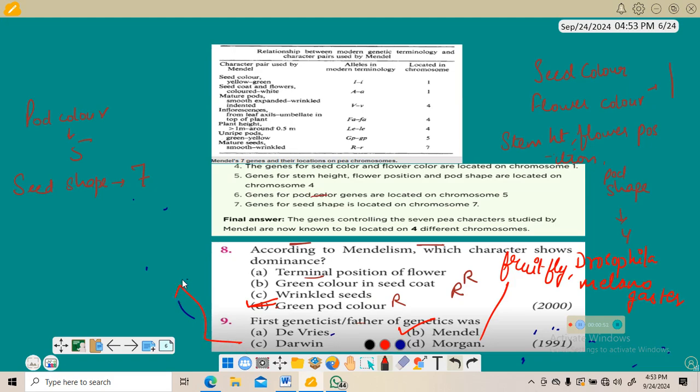Then Darwin is linked with evolution. So he did experiments on evolution, like survival of the fittest. Hugo de Vries, his name is also in the chapter of evolution.